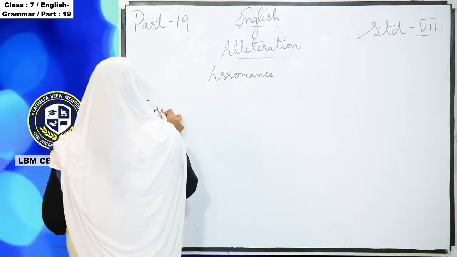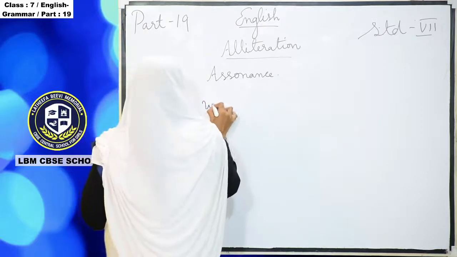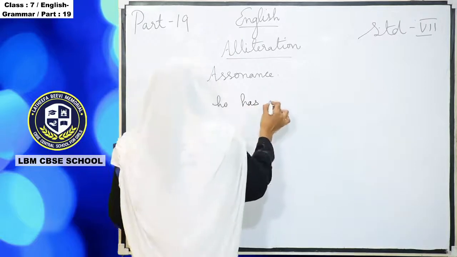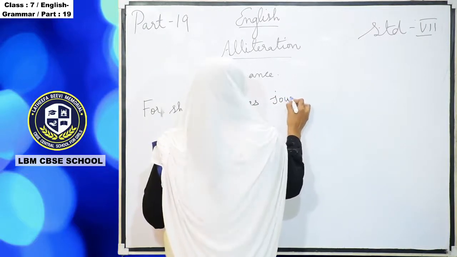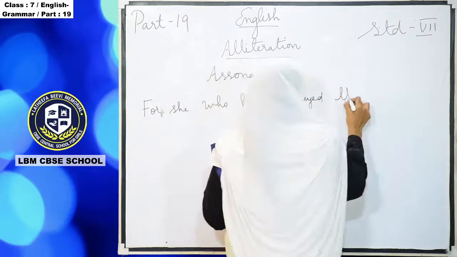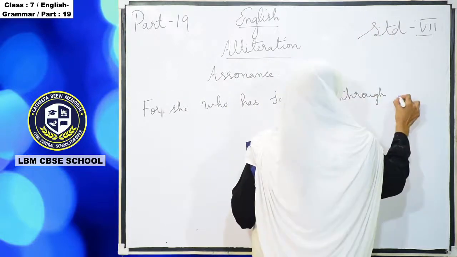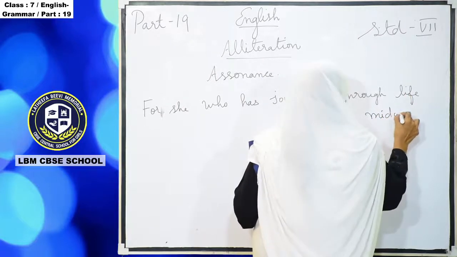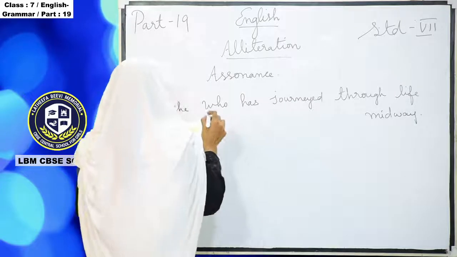For she who as what journeyed through life midway. So here which word do they have?